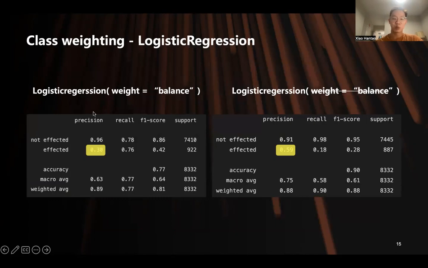First, we apply class weighting with logistic regression. However, we found that it is very weird: the outcome of logistic regression with the setting class weight to balance is much lower than the logistic regression without that setting. Here, we may think that since the minority data is very small, it has a very small ratio in the training data set. So when you manually set the parameter weight to balance, actually it will enhance the accuracy of the logistic regression.